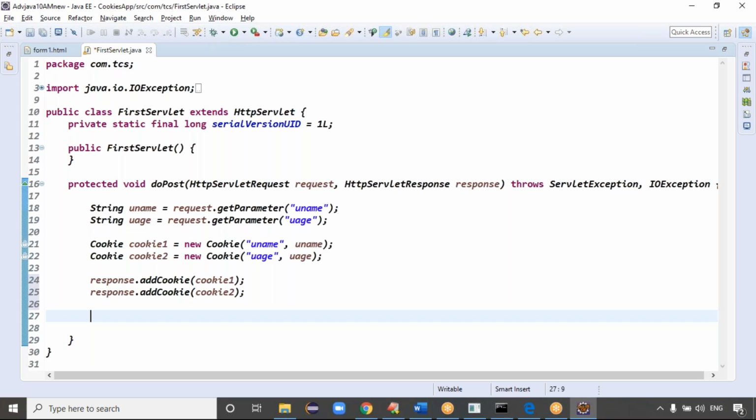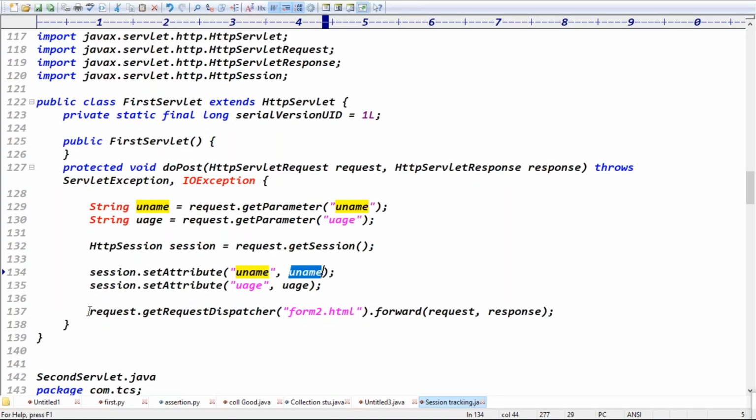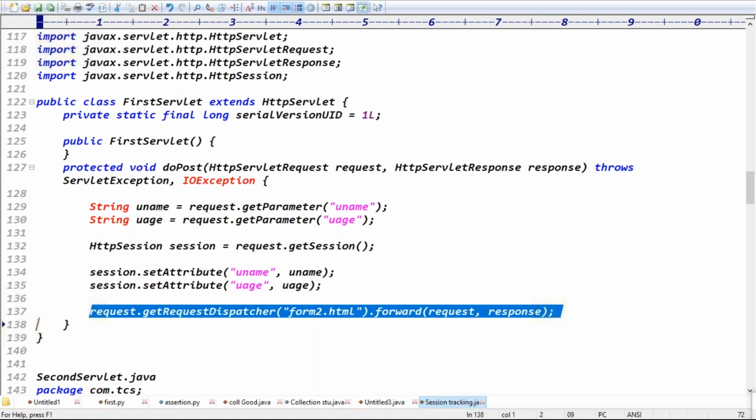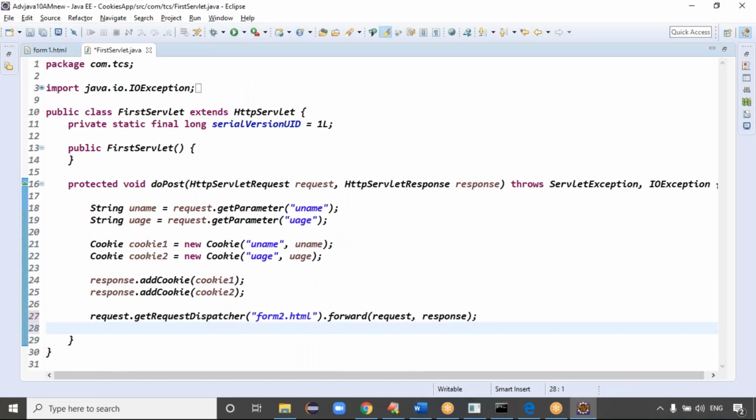Yes, sir. Along with the second form, this cookie one and cookie two will be stored in your browser. While you are doing the processing of form two, cookie one and cookie two are stored in the browser internally or not? Yes, internally stored. Exactly. Good. And the request is forwarded to the next form, right? Yes, sir.